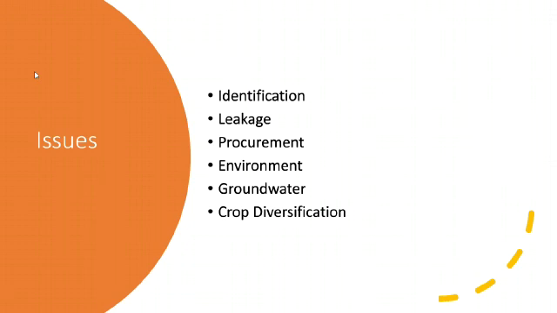Then another issue that we face in the PDS is leakage. As I told you, it is the responsibility of the central government to procure harvest from the farmer and then store it in the godowns or silos of the Food Corporation of India, right? But because of mismanagement, a lot of leakage happens.